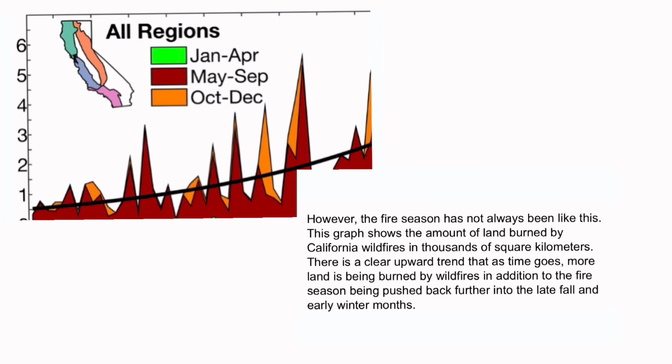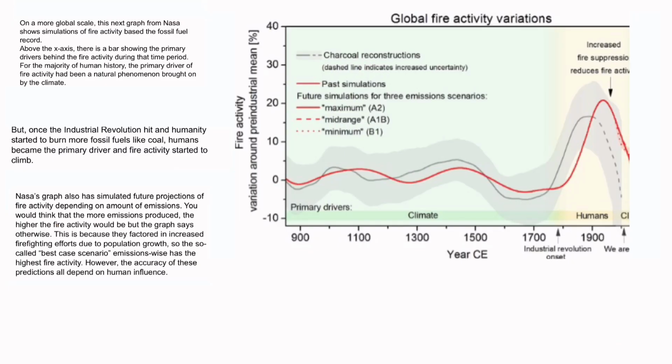This graph shows the amount of land burned by Californian wildfires in thousands of square kilometers. There's a clear upward trend that as time goes on, more land is being burned by wildfires, in addition to the fire season being pushed back further into late fall and early winter months. Above the x-axis, there's a bar showing the primary drivers behind the fire activity during that time period.